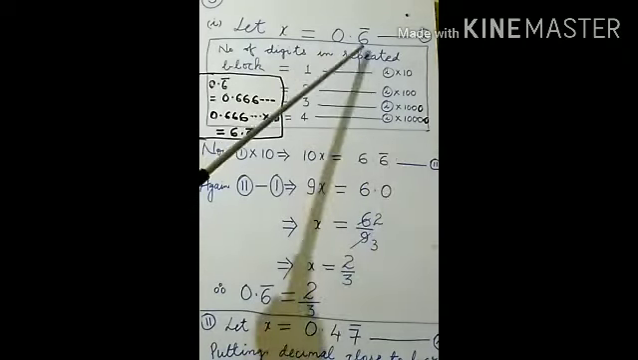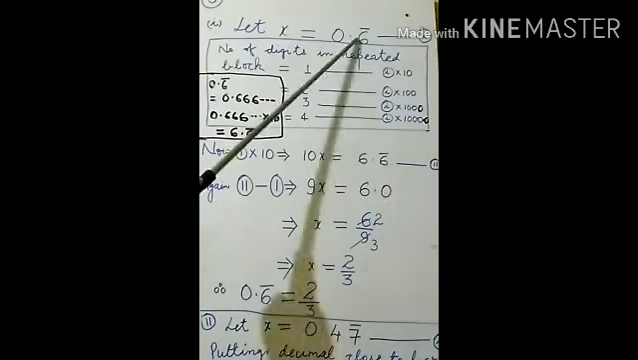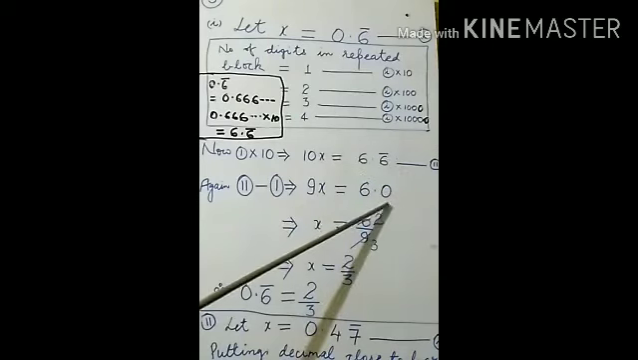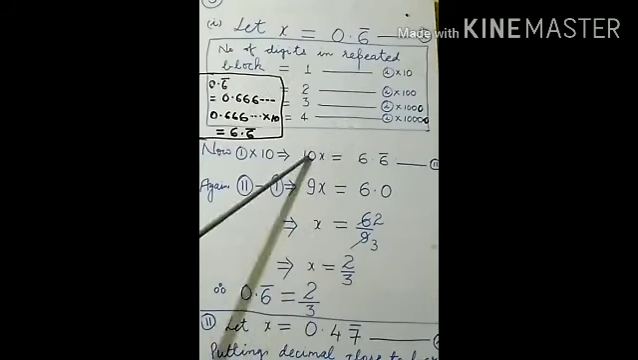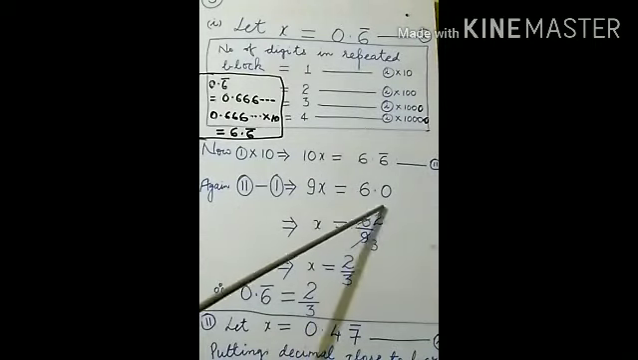If 6.6 bar is there and from 6.6 bar you subtract 0.6 bar, the 6 bar will cancel with the 6 bar, that will become 0. The point will be just below the point. And 6 minus 0 is 6. It means 10x minus 1x is 9x, and 6.6 bar minus 0.6 bar is equal to 6.